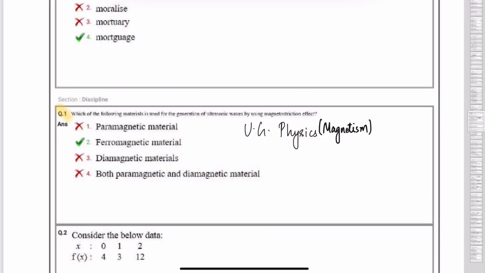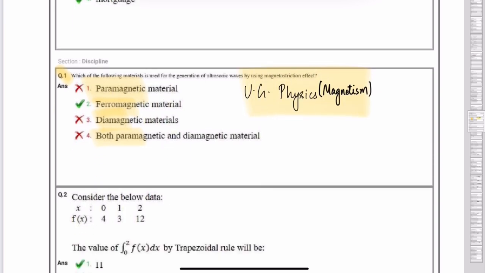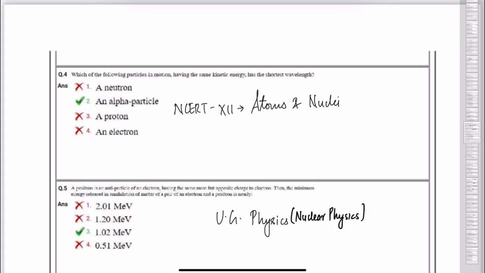So I will skip directly to the technical part. So the first question from physics is again about magnetic materials. This is from first year physics, magnetism. Now let's head to the next question. Which of the following particles in motion having the same kinetic energy has the shortest wavelength? So this question is from 12th atoms and nuclei chapter.